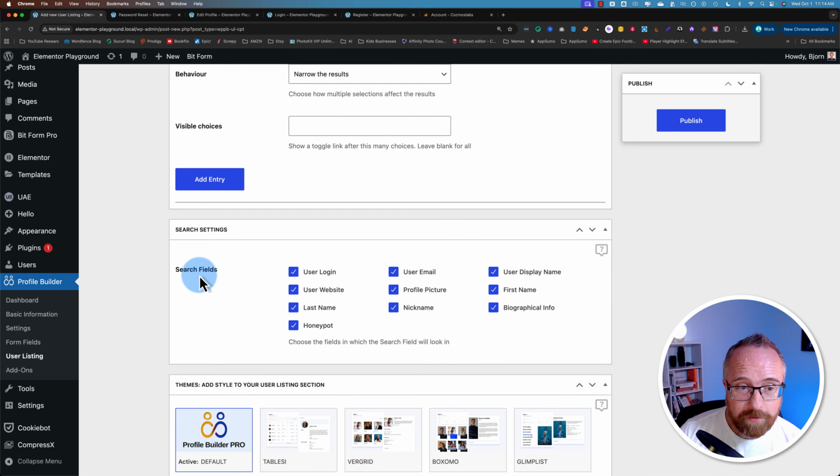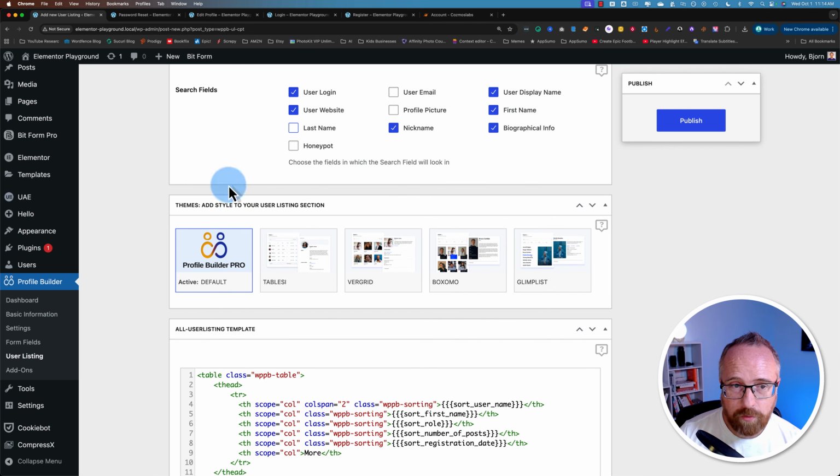The search fields we can search in are these ones here. I'm going to uncheck honeypot. No reason to be able to search that. And profile picture, don't need to be able to search that either. You can uncheck email as well for privacy, maybe even last name. You can check those off as you want them.